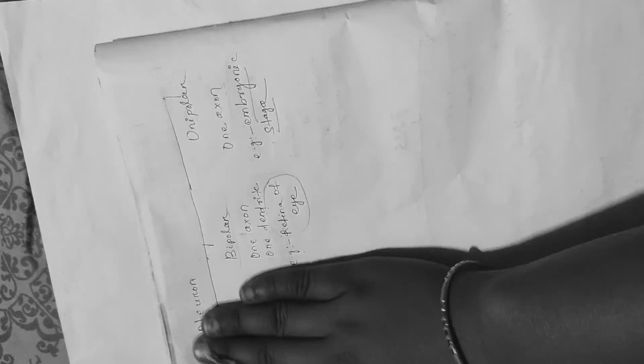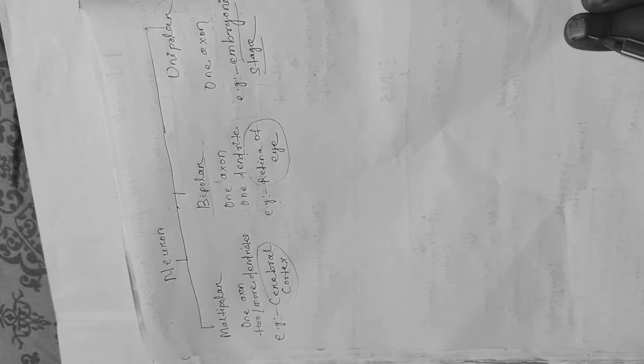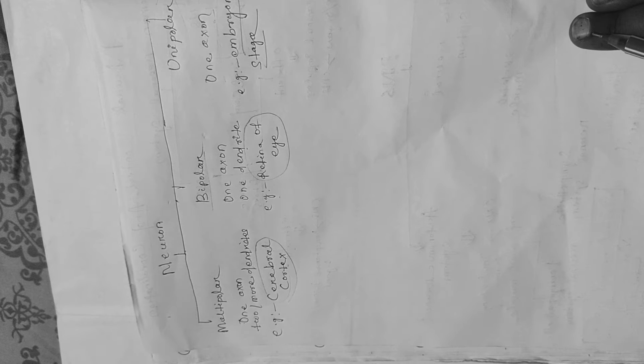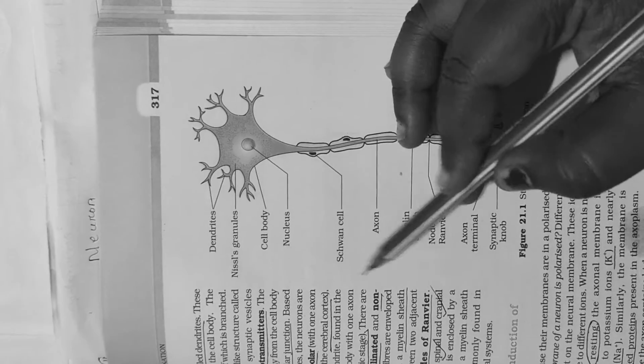I will be discussing nerve impulse, generation of impulse and transmission of impulse in the next lecture, but we will now review the NCERT lines and diagrams. See these diagrams. This one is an axon.